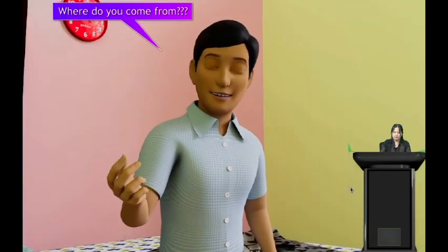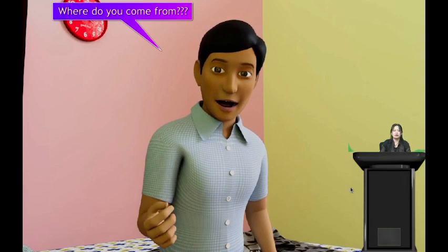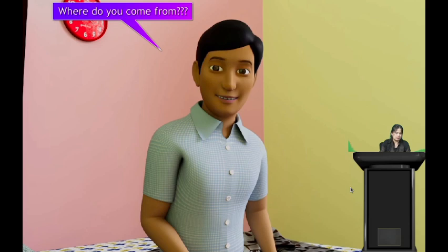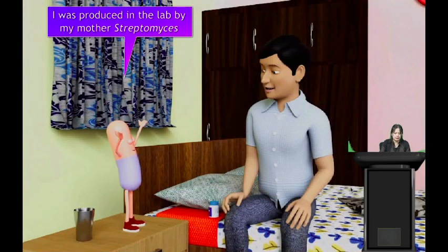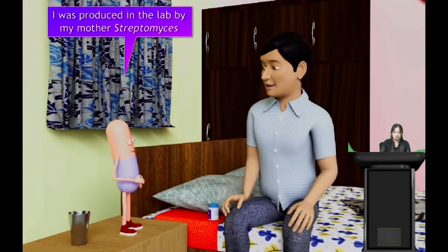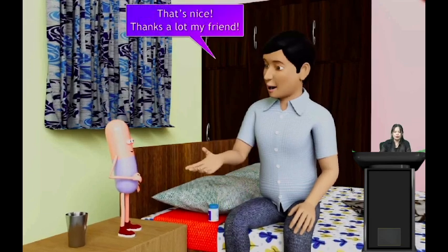Then the boy asks, where do you come from? So where did this streptomycin come from? We have seen that Penicillium notatum produces penicillin, but streptomycin, from where is it produced? Then the streptomycin replied saying, I was produced in the lab by my mother streptomyces. So streptomyces produce streptomycin. Then the boy said, that's nice, thanks a lot my friend.